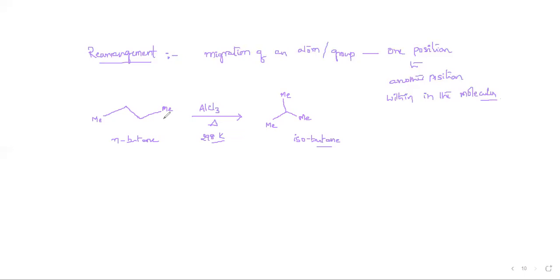One of the methyl groups is rearranged from its position to here. Let's represent with another color. So this methyl group is rearranged to here, and it will use one hydrogen to here. It forms a CH3. Finally, it forms the isobutane. This type of reaction is a rearrangement reaction.